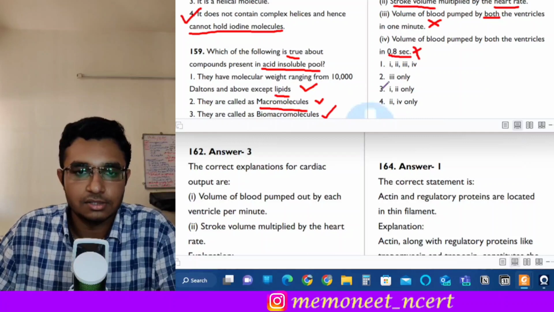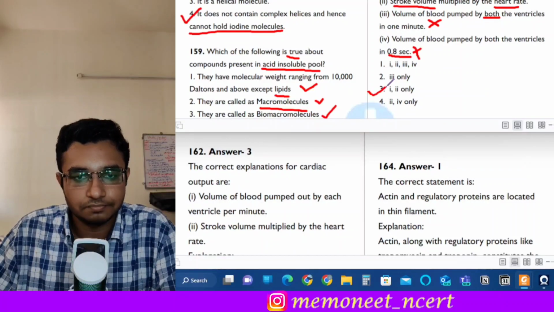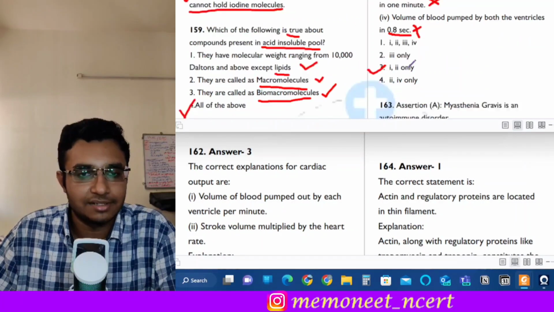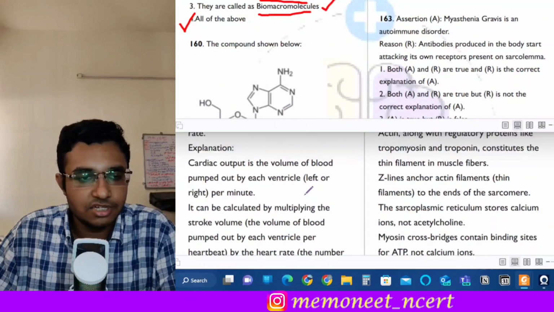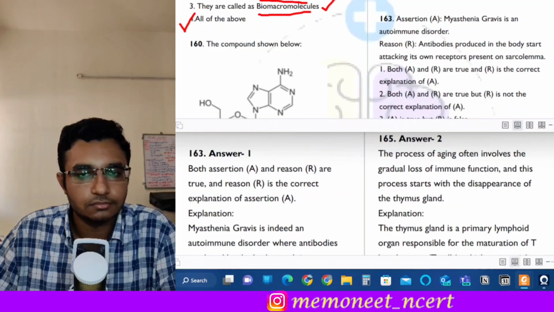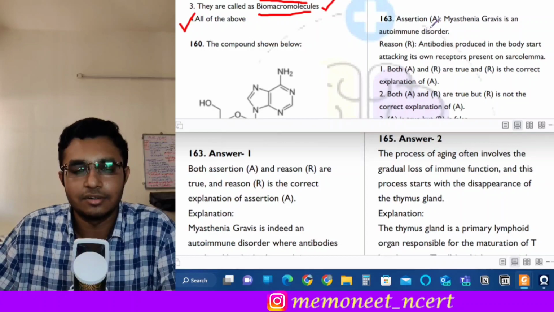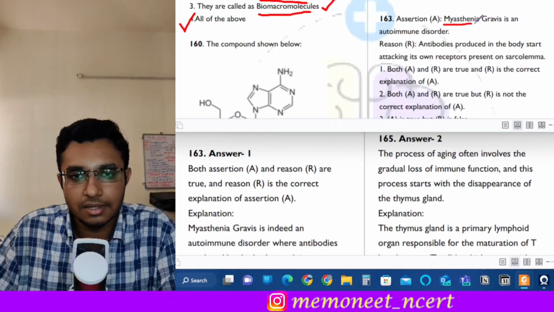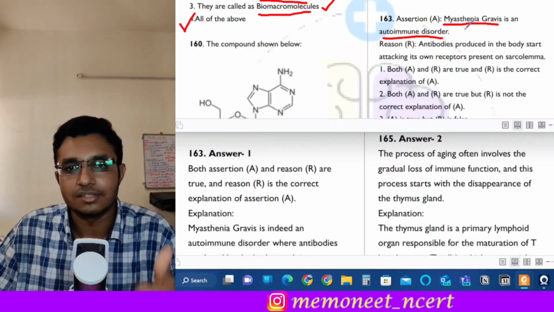Okay, so here the answer will be option 3. 1 and 2 are the only correct statements. Next is question number 163. It is an assertion reason question. The assertion given here is myasthenia gravis is an autoimmune disorder. So yes, this is a correct statement.